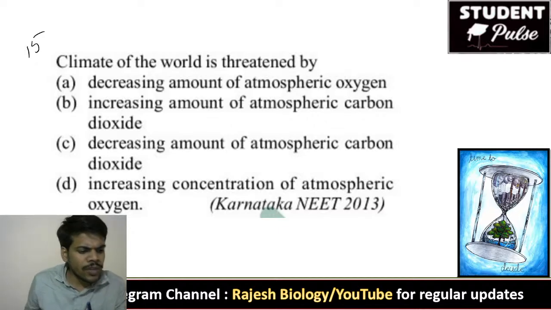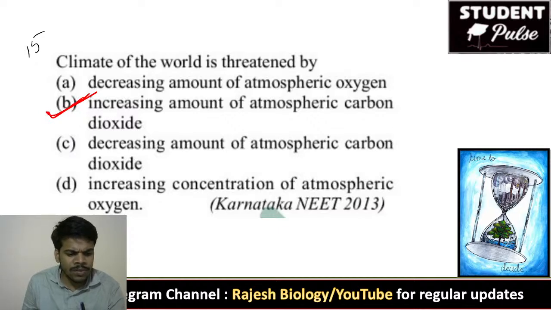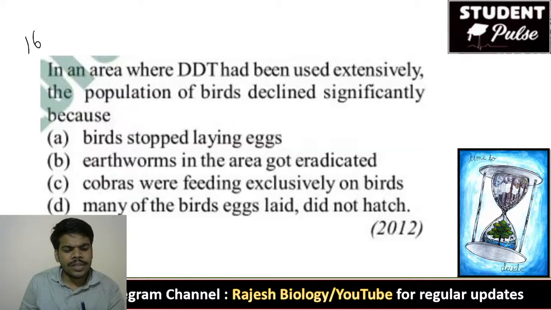Okay. Now come to the 15th question. The right answer, Dastagiri says B. Yeah, climate of the world is threatened by decreasing amount of atmospheric oxygen, increasing the amount of atmospheric carbon dioxide. Correct. 15th, B. Madhavi, correct. Dastagiri, right.